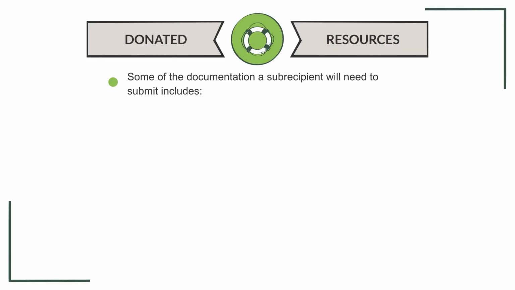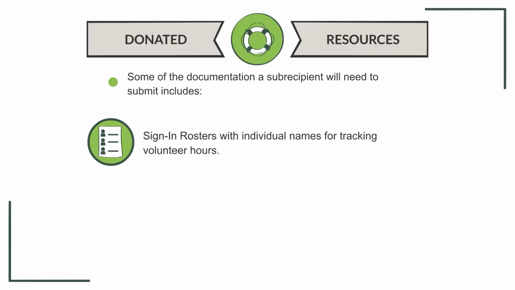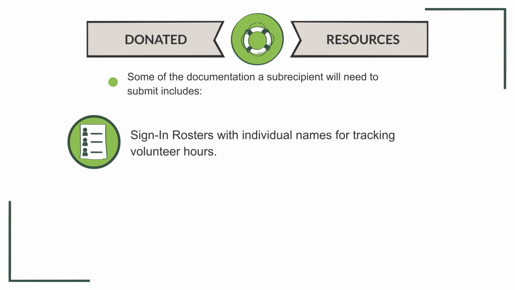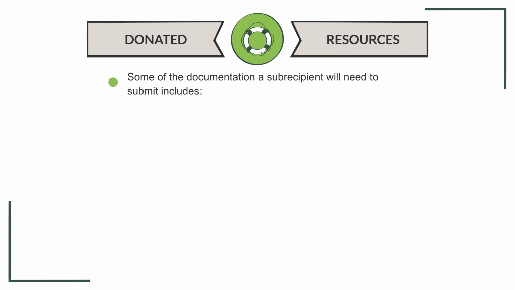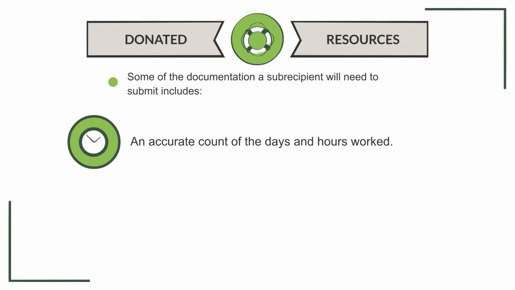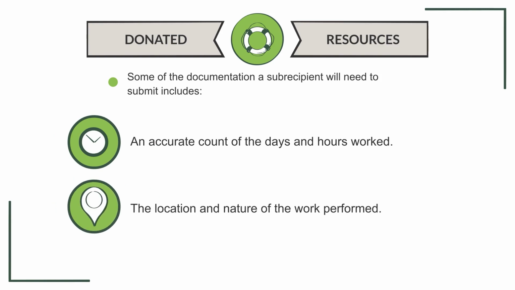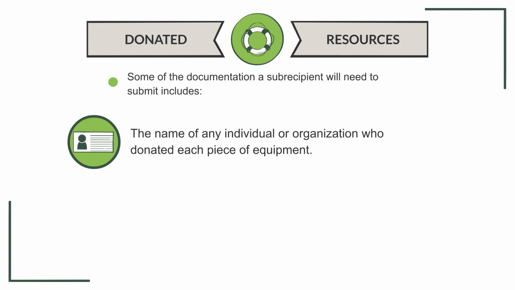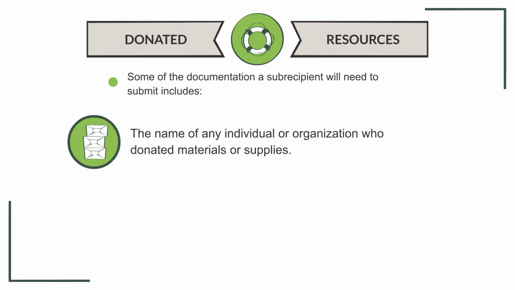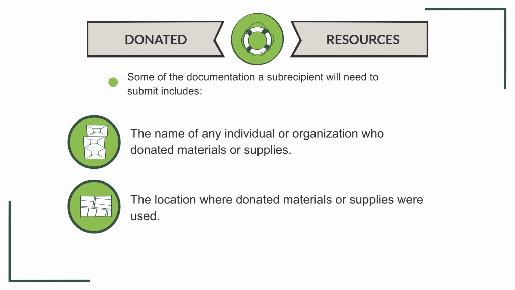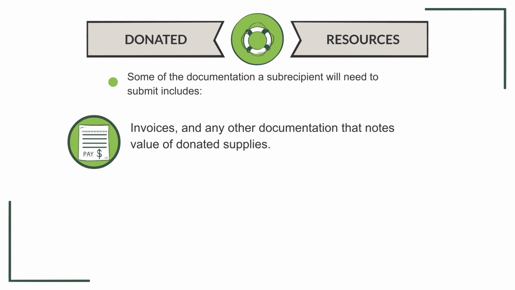Some of the documentation a subrecipient will need to submit includes sign-in rosters with individual names for tracking volunteer hours, the title and function of anyone providing professional services, an accurate count of the days and hours worked, the location and nature of the work performed, the name of any individual or organization who donated each piece of equipment, the quantity of materials used and their estimated value, the name of any individual or organization who donated materials or supplies, the location where donated materials or supplies were used, invoices and any other documentation that notes value of the donated supplies.